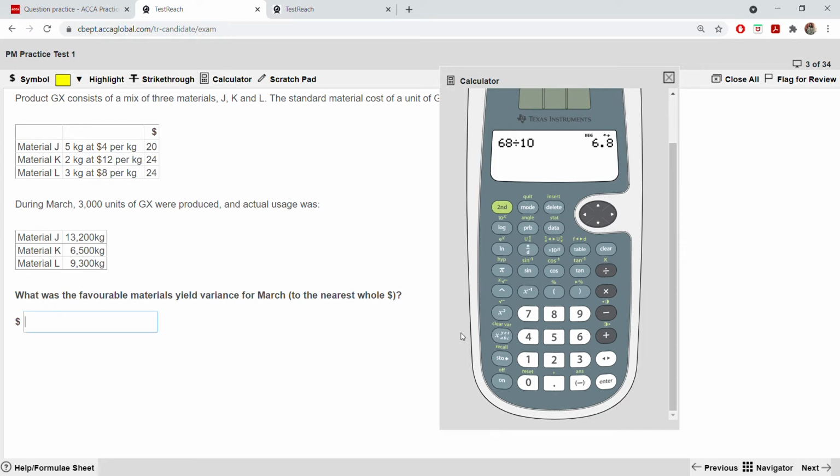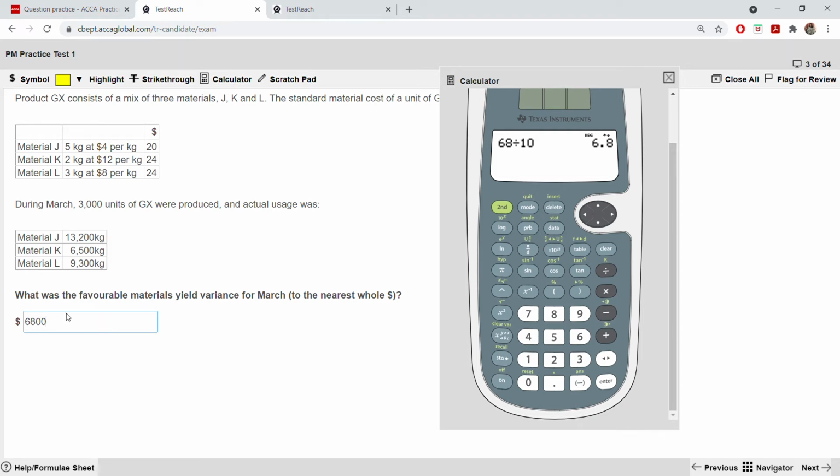You cannot use the variance in kgs; you have to write it in dollars. So it will be 6.8 into 1000, which will be 6,800.